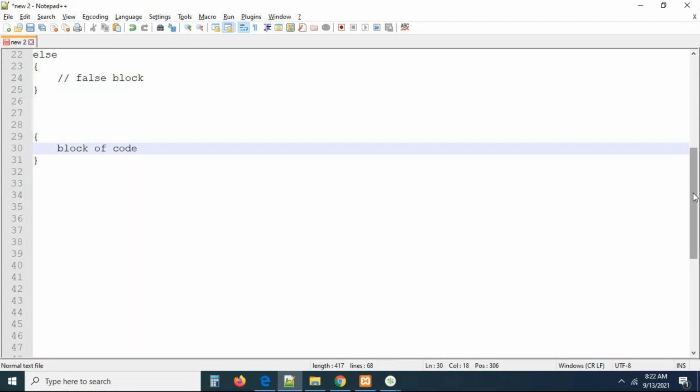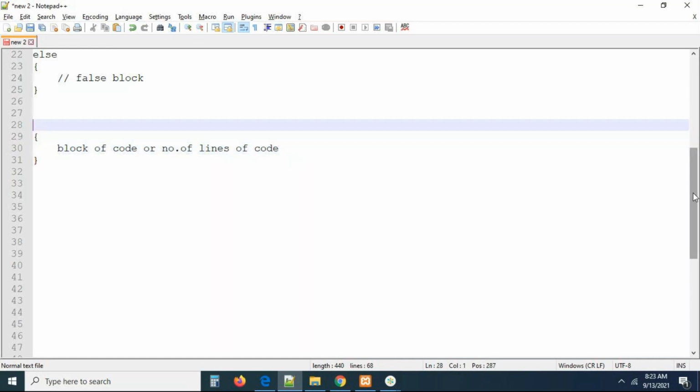That is called a block of code, or I can say a number of lines of code. Can you see what exactly this is? Everywhere we are using curly brackets, but what exactly is a curly bracket? Technically, it is called a block of code.